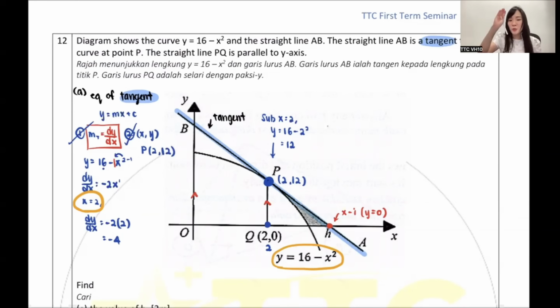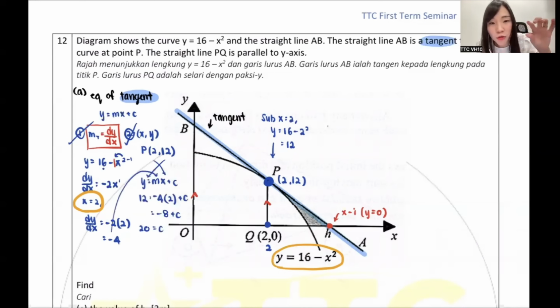So I always tell my students, when you've got the x, got the y, got the m, now you can find the c. So I always sub inside y equals mx plus c. My y is 12. My m is -4. My x is 2. My c, unknown. So -8 plus c equals 12. So c equals 20. Well, some of you want to use the formula y minus y1 equals m bracket x minus x1. Can also, the answer is the same.